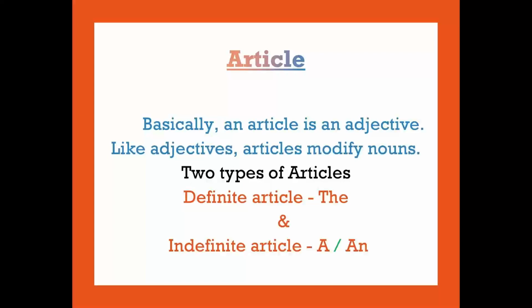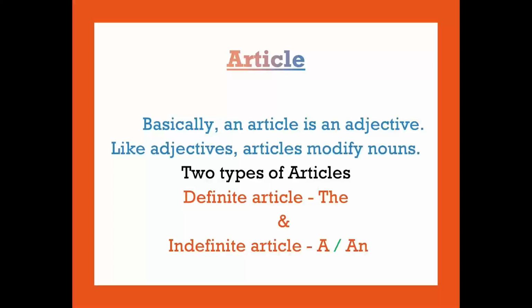Usually, adjectives modify nouns through descriptions, but articles are used instead to point out or refer to nouns.